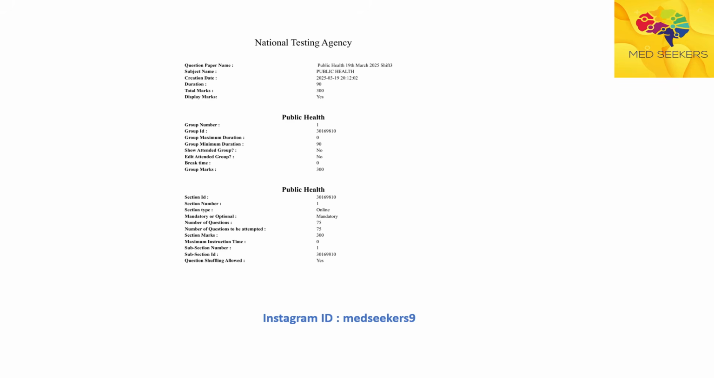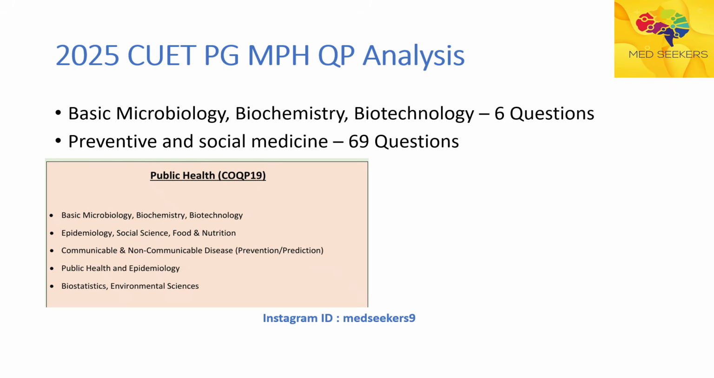So in 2025 also they followed a similar pattern: 75 MCQs. It's an online entrance exam for 300 marks. If we look at the CUET 2025 Masters in Public Health question paper, I'll tell you according to the syllabus so that it will help you in your preparation strategy. From basic microbiology, biochemistry, biotechnology, there are 6 questions asked. I'll tell you from which concepts they have asked also. We'll discuss that in further parts of this video.